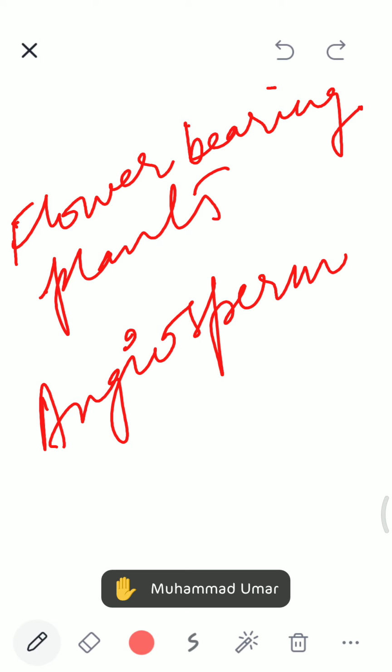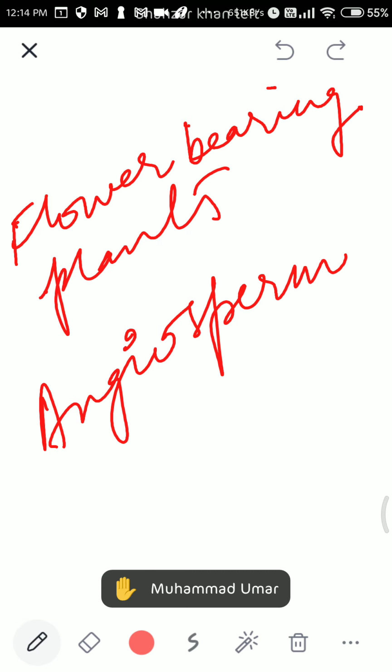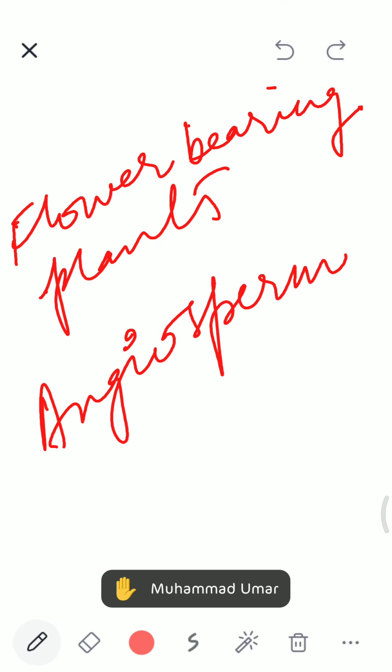So the flowering plants are categorized into two categories. Cone bearing plants have cones instead of flowers, borne on their branches, and the seeds are borne on the surface of the cones. It is like a wooden cone-like structure.